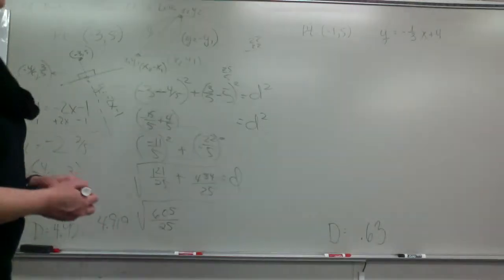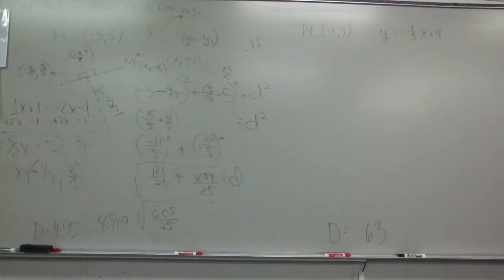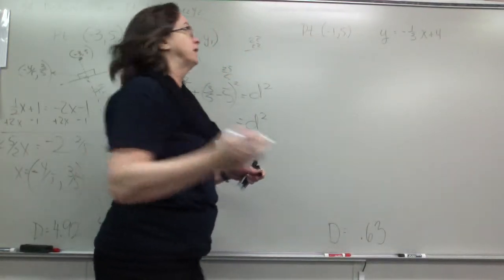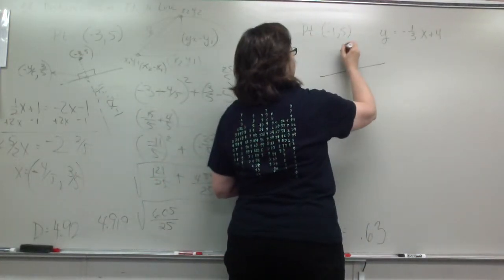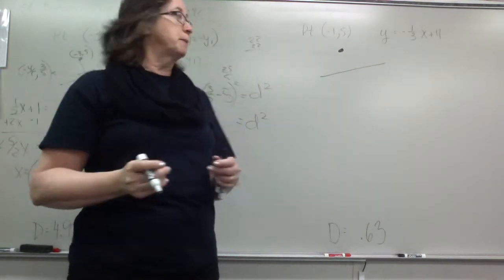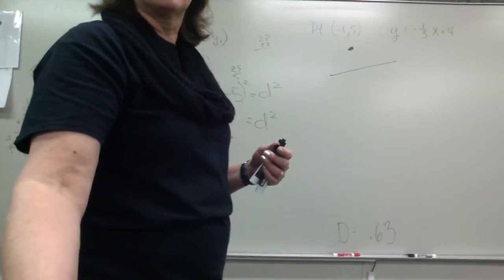Okay, now we're doing another problem. Wesley, help me out here. What is the first thing that we have to do to get these problems done? Write them down. We're still finding the distance between a point and a line. So we're still looking at this situation. Okay, some point, some line. We're trying to find the perpendicular. So what am I going to do to accomplish this?